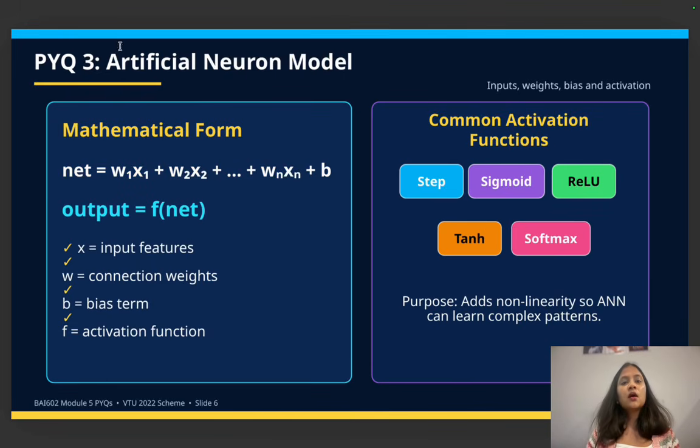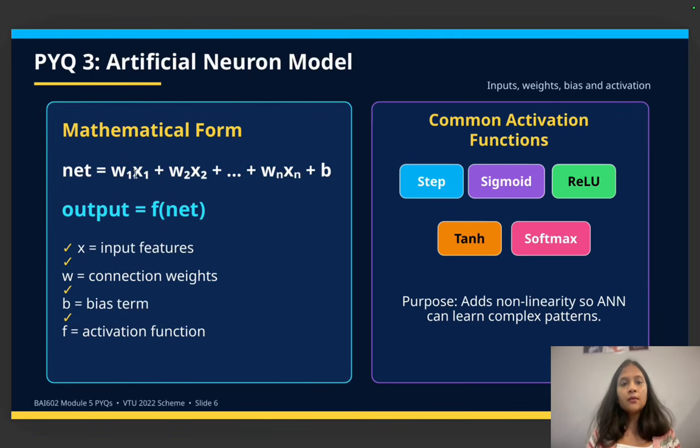Next you have the artificial neuron model. What are the steps, and how was the mathematical model introduced for the ANN? This is the form: net equals activation function of the weighted sum. W stands for weight and X is the input value.